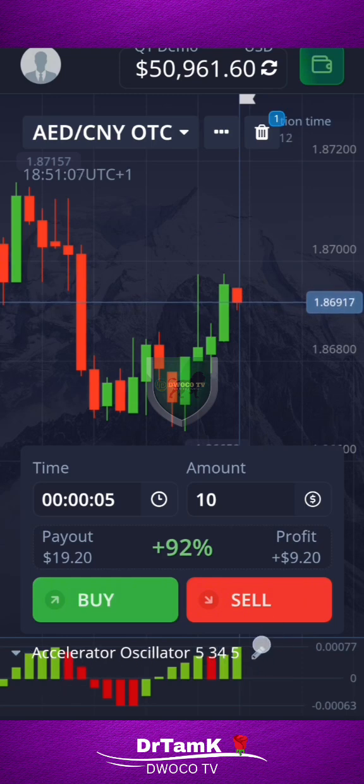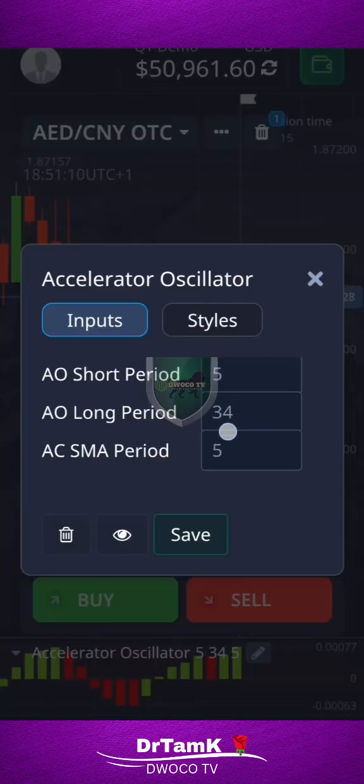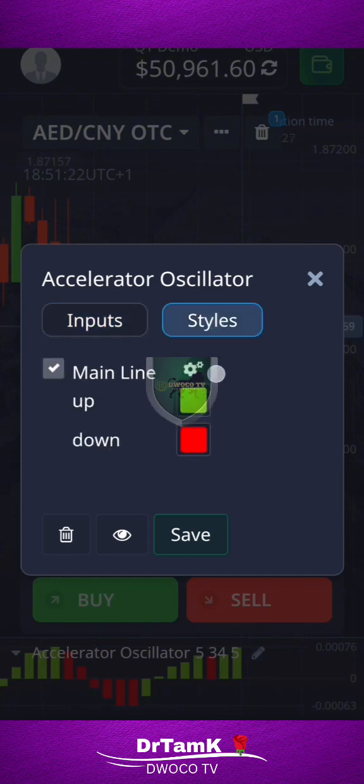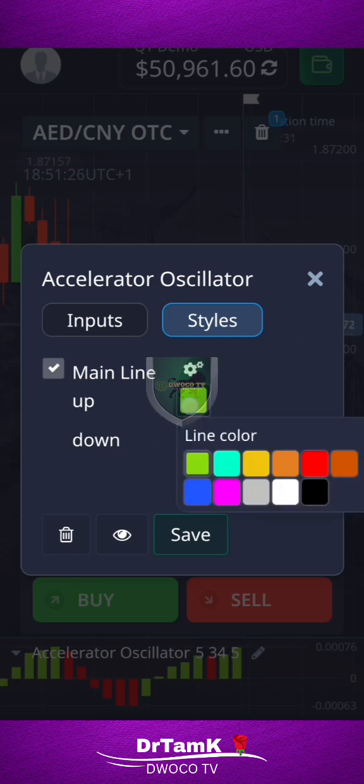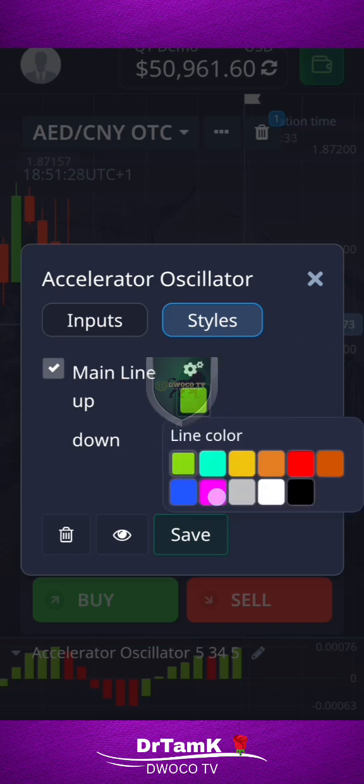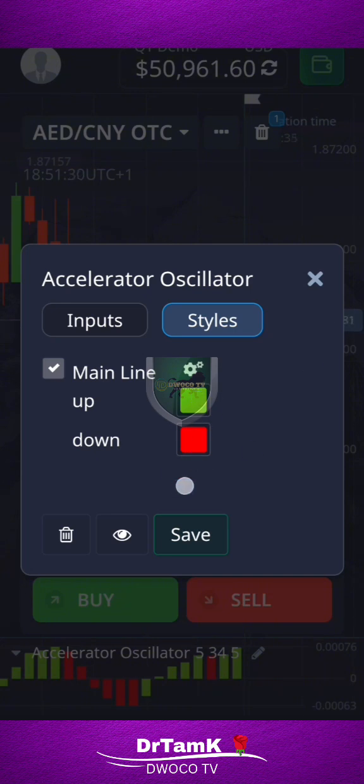Now, if I tap on this pencil icon, I can edit it. You can edit it in terms of input. Usually I don't like changing the details that they give to me because these are accurate details you can work with. Then if you click on styles, that's in terms of the colors you want to use. If you click on red and green, these are the colors you're going to use. If you tap on the color, you can change the color. But usually red and green are sharper. When you're done, you click on what? Save. And then you're good to go.